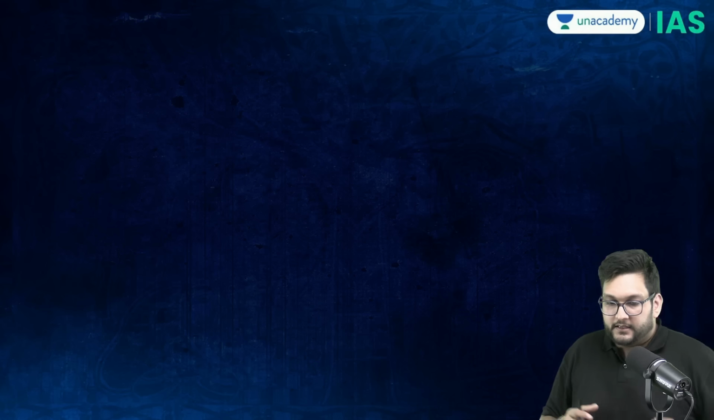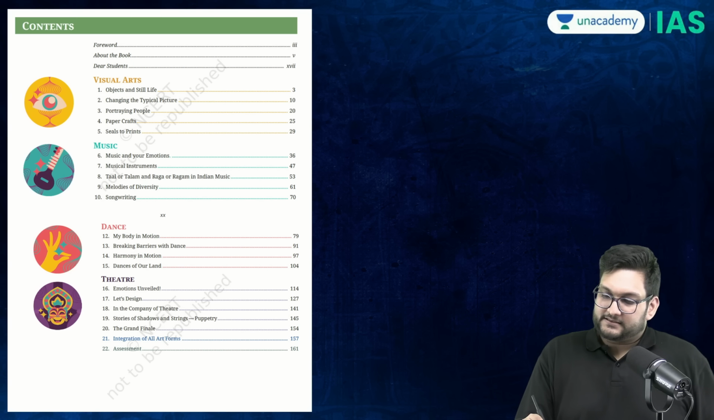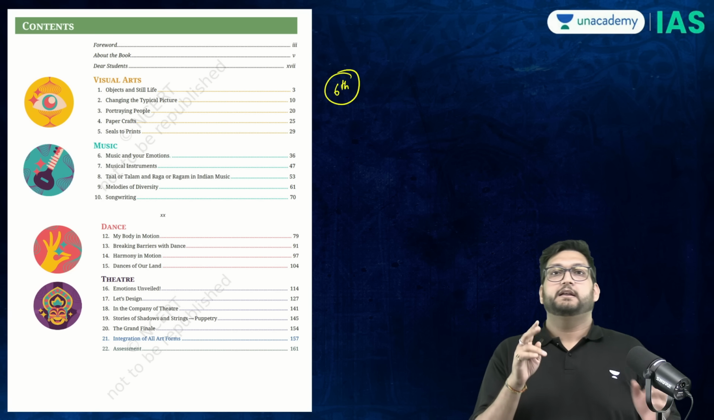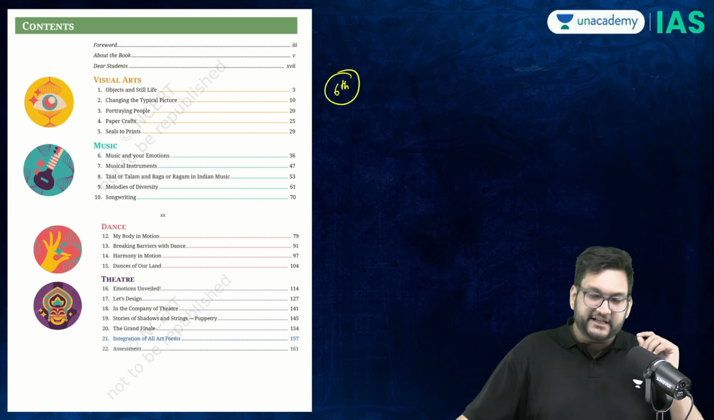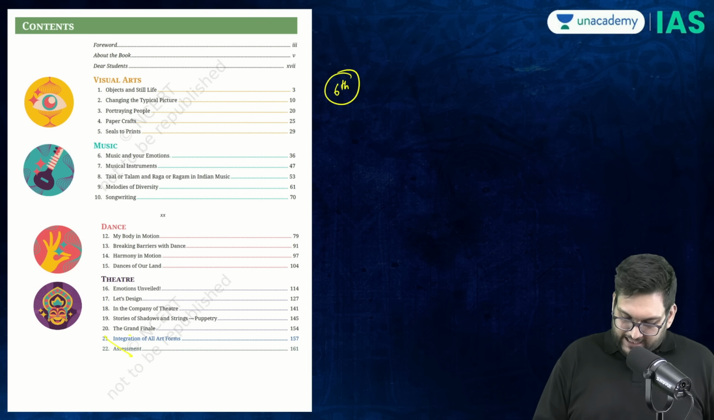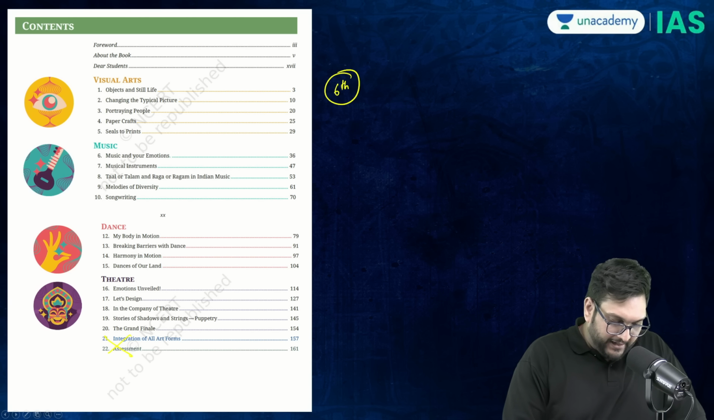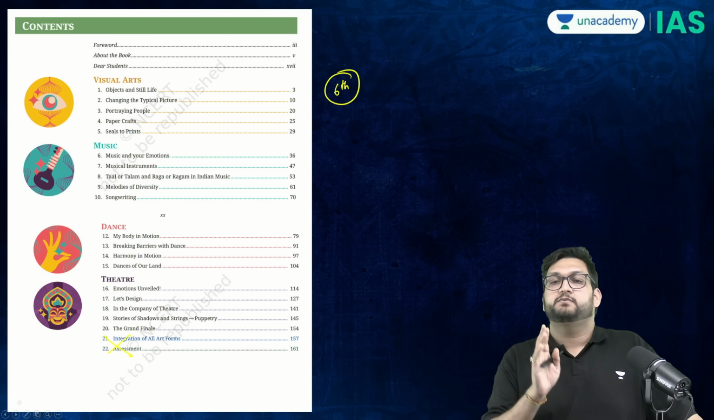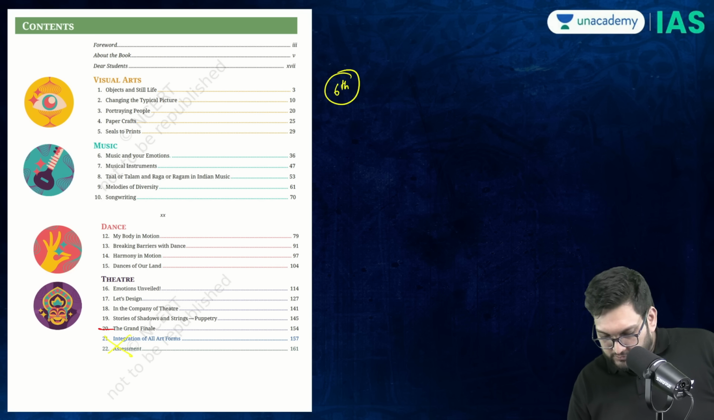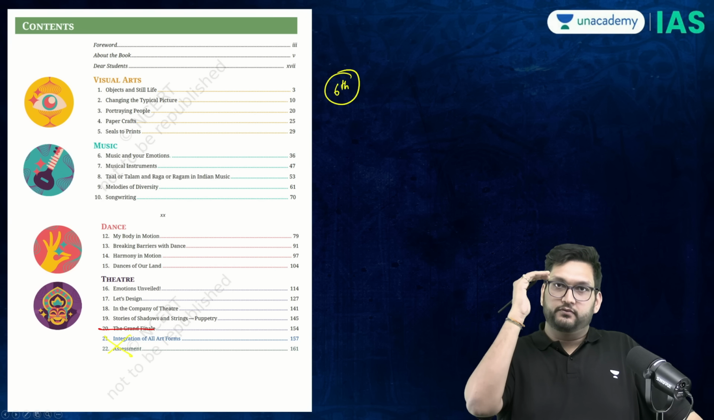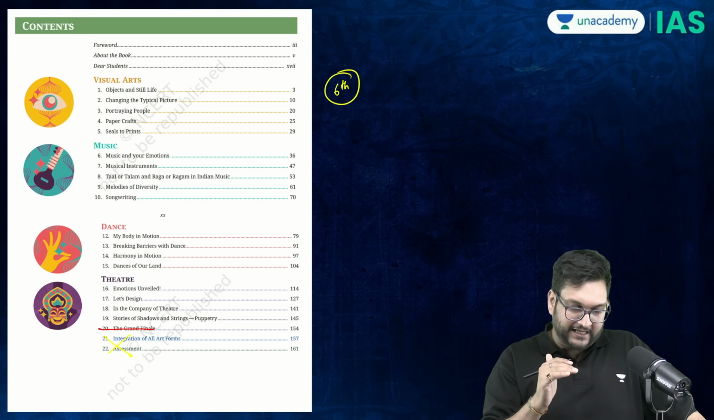Now, this is class 6th, Kriti, and there are 22 chapters here, out of which the last two are not needed. But there are 20 chapters which are relevant. Again, this chapter is also useless. It is divided into visual arts, music, dance, and theater.